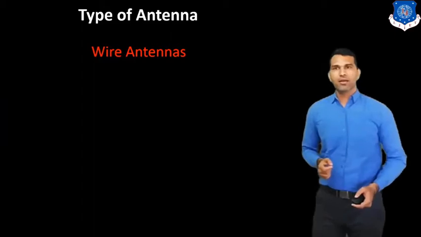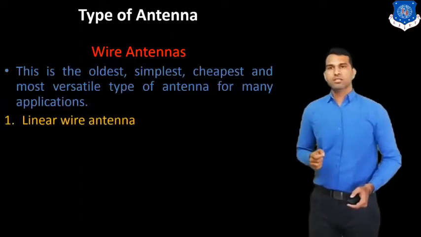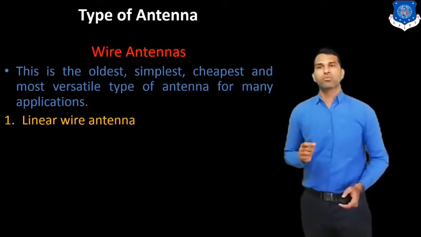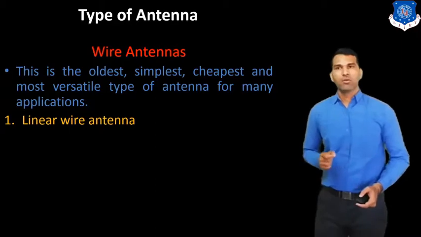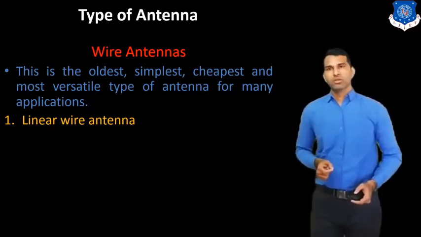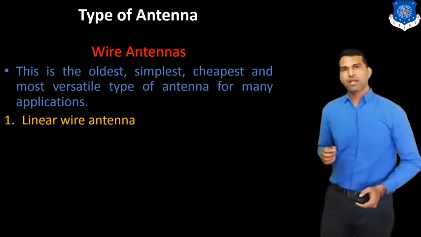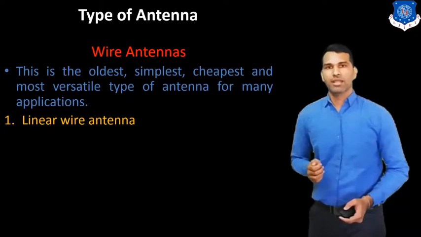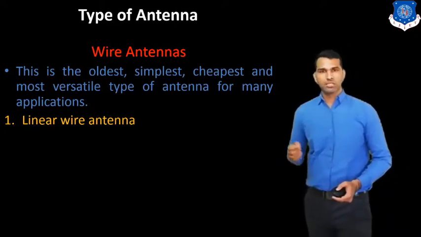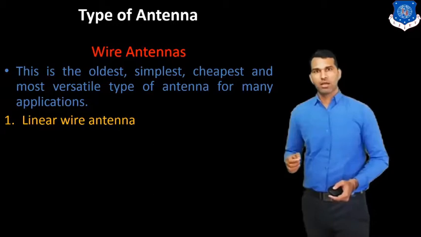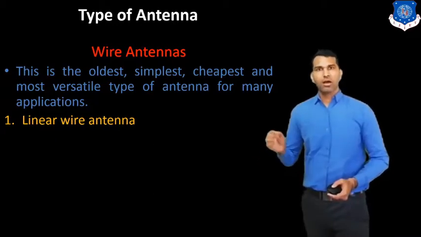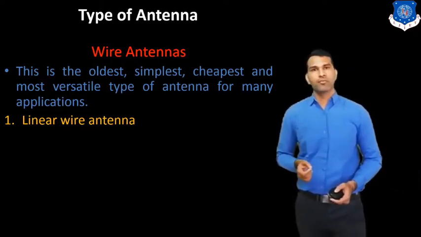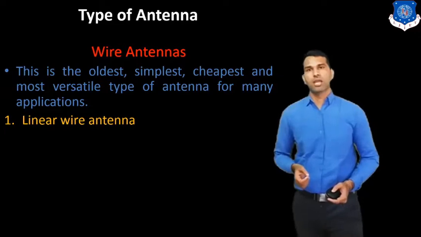So wire antenna, this is the oldest, simplest, cheapest and most versatile type of antenna for many applications. So this is the first antenna, or we can say the oldest type of antenna, a single wire. We use this antenna in the car. We can use this antenna for broadcast receiving, like FM broadcast reception.